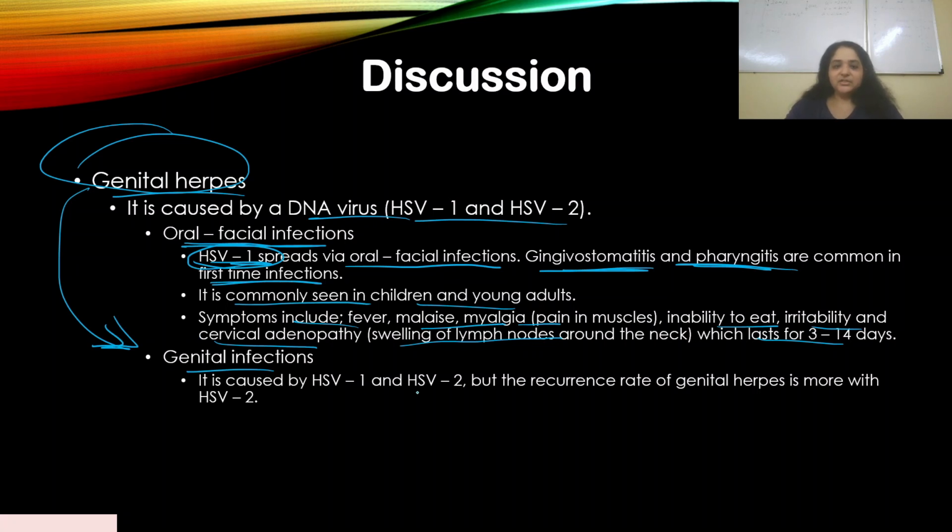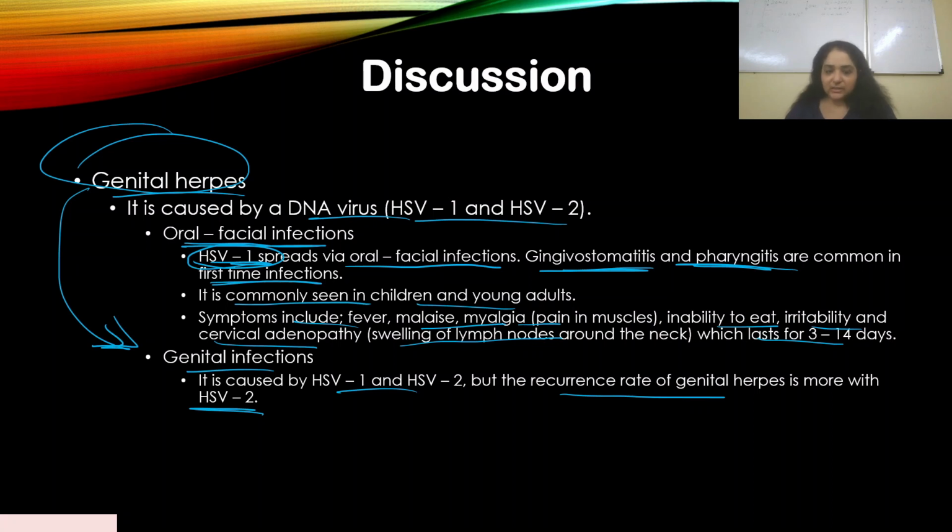It is caused by HSV1 and HSV2, but the recurrence rate of genital herpes is more with HSV2. Usually we say HSV1 causes the oral facial infections, and genital is caused by HSV2, but it's not always true. It's just that the recurrence rate is more in HSV2.